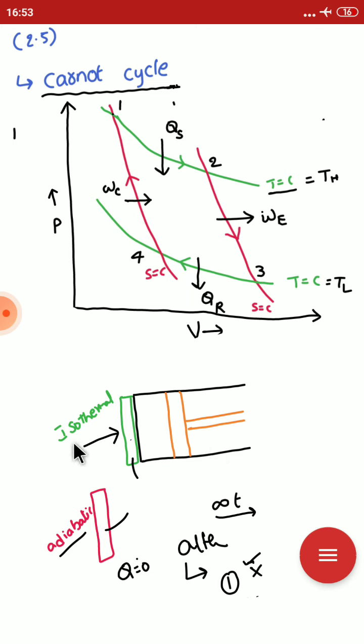The second reason is that for an isothermal process, heat transfer should take place at constant temperature. It takes an infinitely slow process, and the piston takes infinitely slow motion. For example, the piston would have to run at 10 rpm. In the adiabatic process, there is no heat transfer, so the process should be done as quickly as possible, say 1000 rpm.